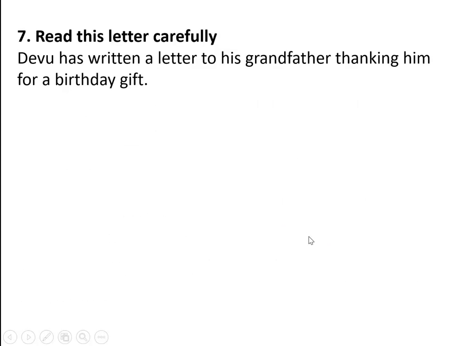Now, next, number seven. Here, children, you have to read this letter carefully. Devu has written a letter to his grandfather thanking him for a birthday gift. So, children, Devu is a boy like you, and he got a birthday gift from his grandfather.